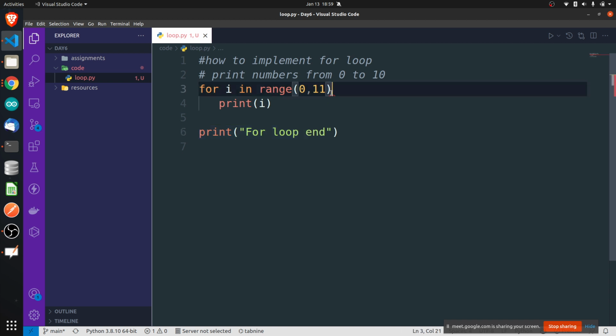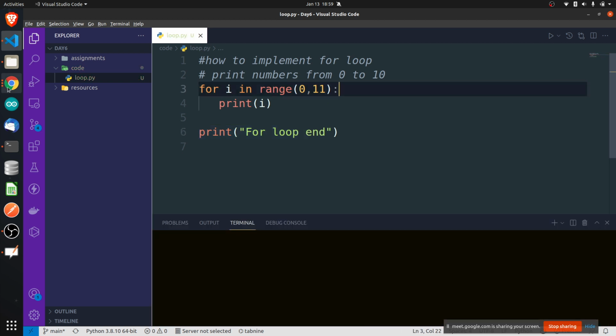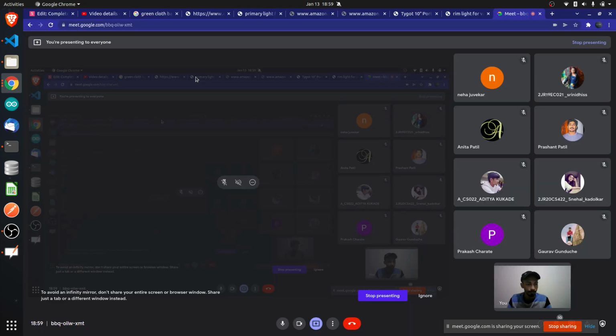Is this clear? Srinidhi, is it clear? I'm sorry for my throat. Gaurav, Prakash, is this clear? We'll be discussing indentation still in depth, okay? You understanding or no? Neha? Neha, you're there?